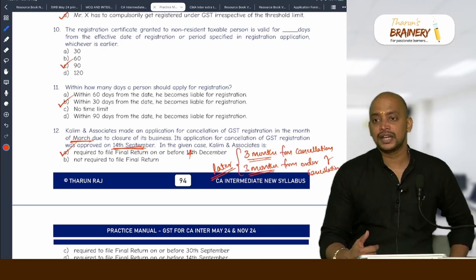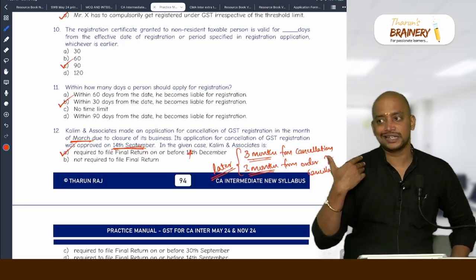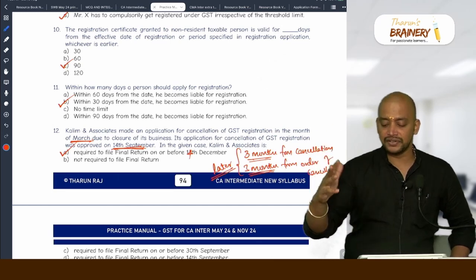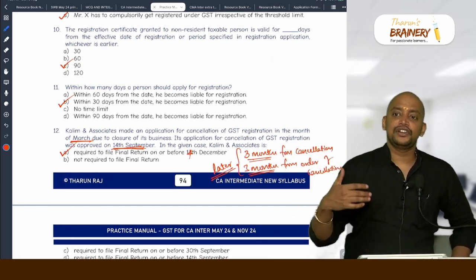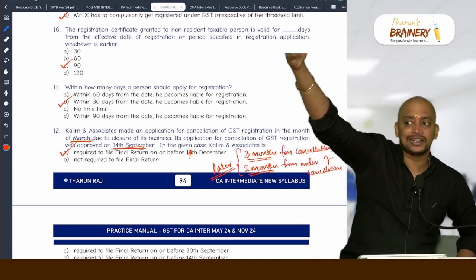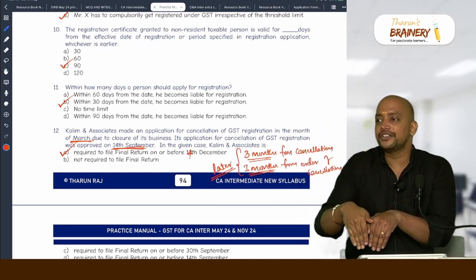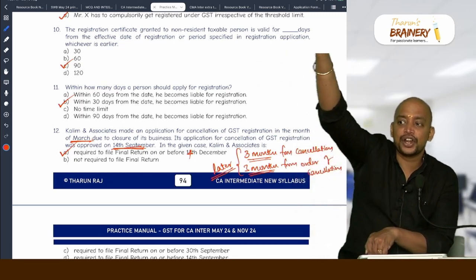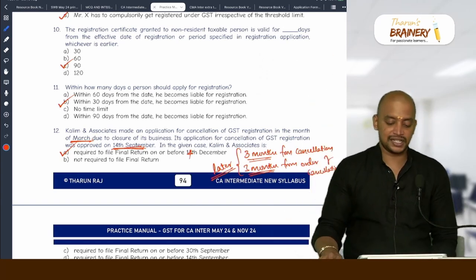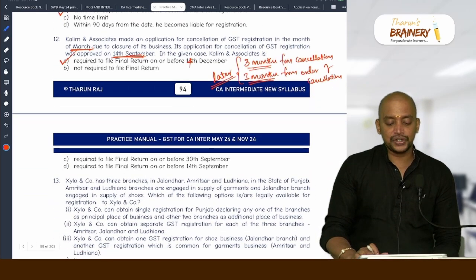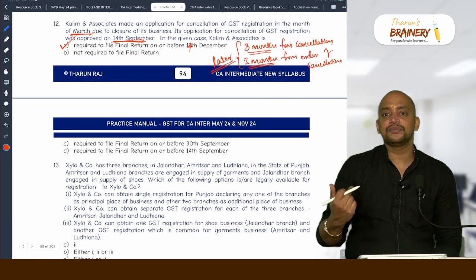Sometimes there will be a retrospective cancellation. So that's why always the later will be the order of cancellation. They will not cancel for a future date. Today they will not give the order for cancellation on a future date. Like that they will not do. But this is how the provision is created. But actually it is an understanding mistake by ICAI.